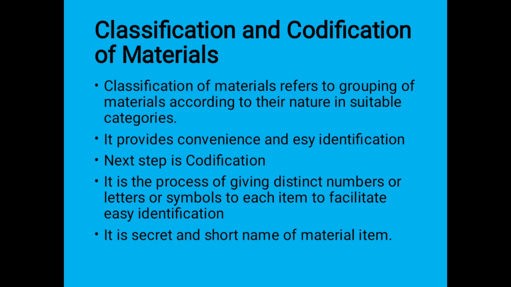Okay, this is a method of management of inventory in which the materials are classified according to the nature of their product. The raw materials are classified into different categories according to their nature. If we are going to a supermarket, the products according to their nature will be arranged in different places, right?